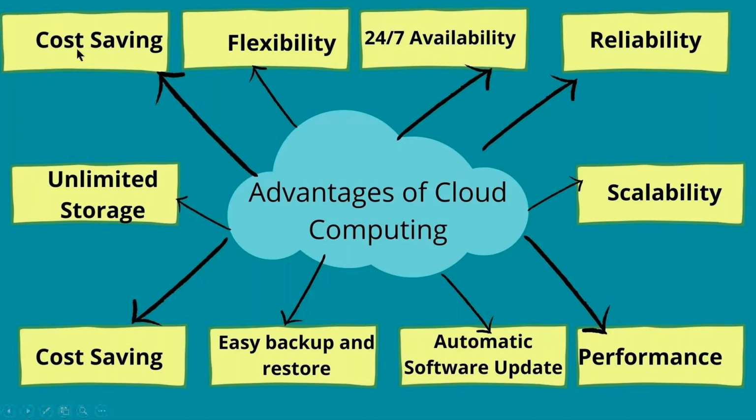When we configure any physical server, we need to procure it from the vendor. I'm talking about a local server room in our office premises. We need to purchase from a vendor like Dell or HP.